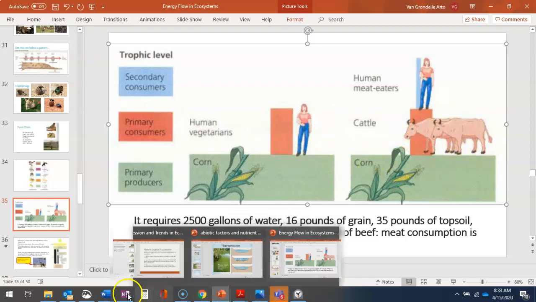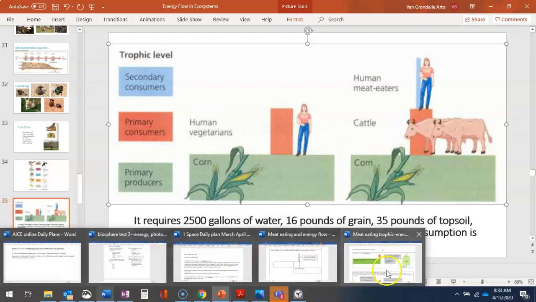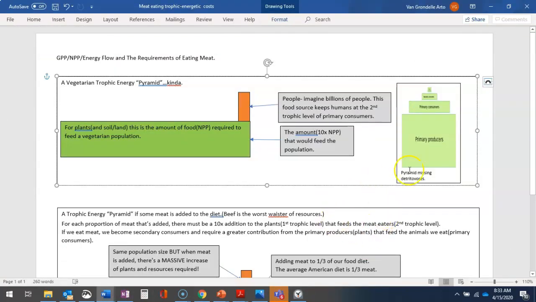So I made this. I had to think about it for a while. Look at the top here. This is a vegetarian trophic energy pyramid, more or less. I don't know if it's exactly 10 times, but pretending these are people, now imagine those are billions of people. And this is the amount, could be NPP or GPP, but we're just using NPP.